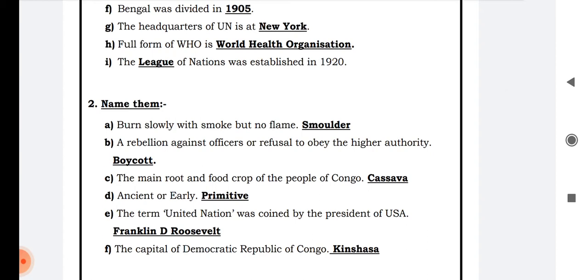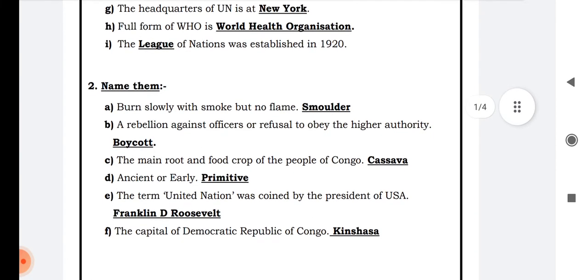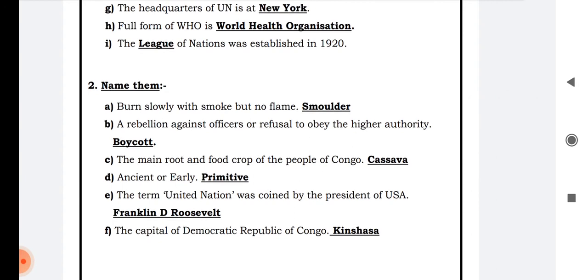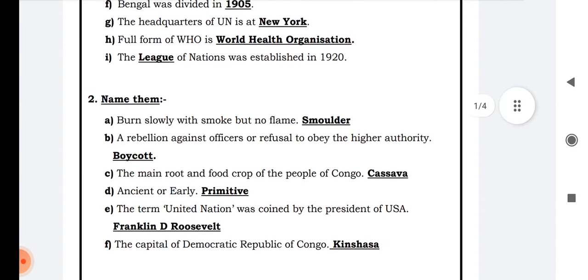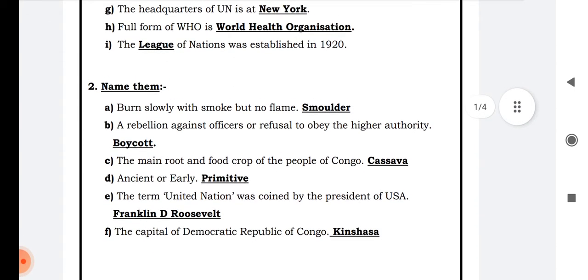G. The headquarters of UN is at New York. We have different headquarters for the organs also, and the main United Nations headquarters, where all the matters of the United Nations are dealt with, is at New York.